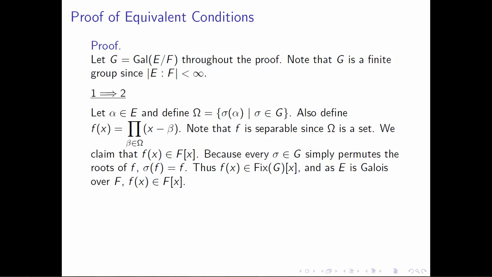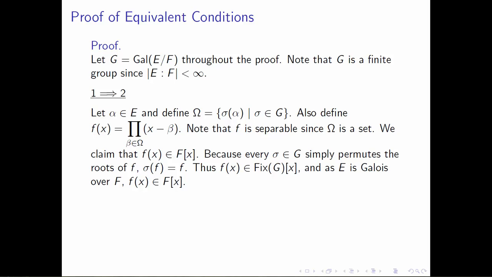So let's start by picking an element alpha in E, and let's define a set omega to be the set of places that alpha maps to under sigma, where sigma ranges over the Galois group. So in particular, alpha will belong to omega. Then we'll look at all the places that alpha travels, so to speak, as we apply the different members of the Galois group to alpha. What we'll also define is a polynomial f of x, which is the product of the x minus betas, where beta is an element of omega. So in particular, x minus alpha is a factor, and then we have x minus beta for all other elements that might belong to omega.